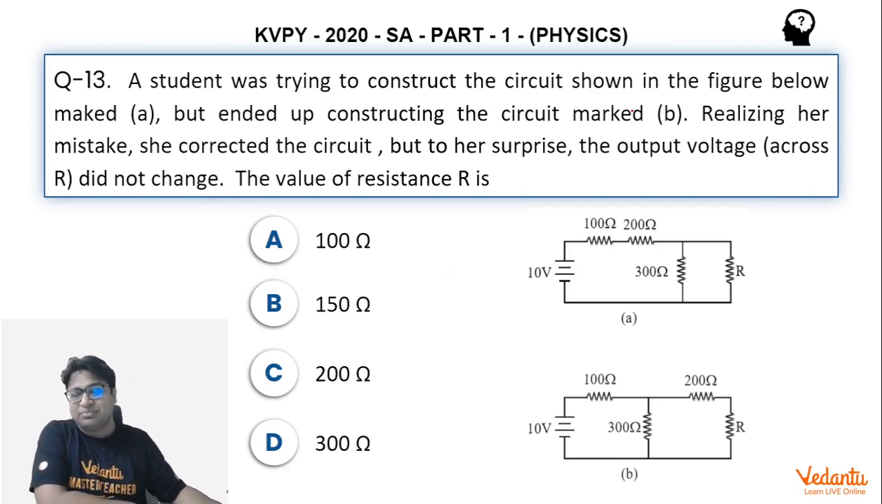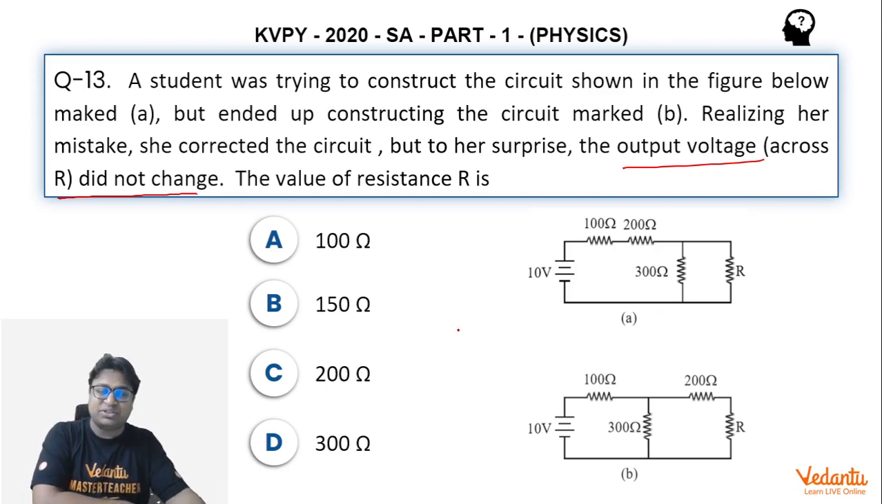The question basically says that these are two circuits, and in the two circuits, the output voltage across R was the same. So there are some resistances in the two situations, and only one of them is named as R in both the circuits, circuit A and B, and the voltage across R is found to be the same in the two circuits. So we have to discover the value of R.